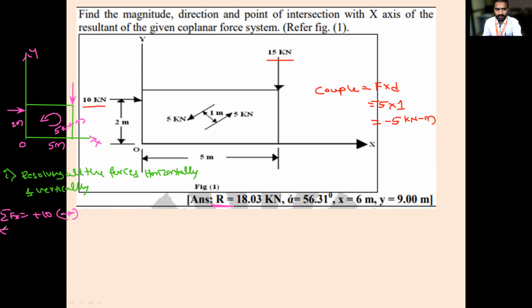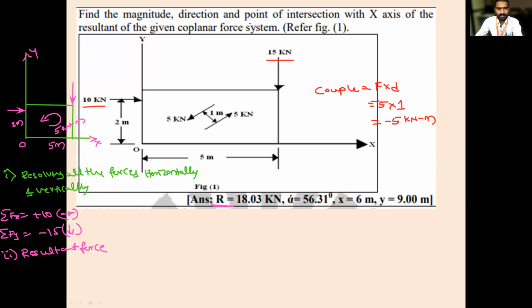Then sigma Fy. What is sigma Fy? Vertical direction. This 10 kilonewton force, is it producing any vertical component? No, it is purely horizontal. Next, is the second force positive y or negative y? Negative. That is minus 15, it is downward. Is there any other force? No. Next, second step. What is the second step? Resultant force. Is it understood by everyone? Yes, sir.